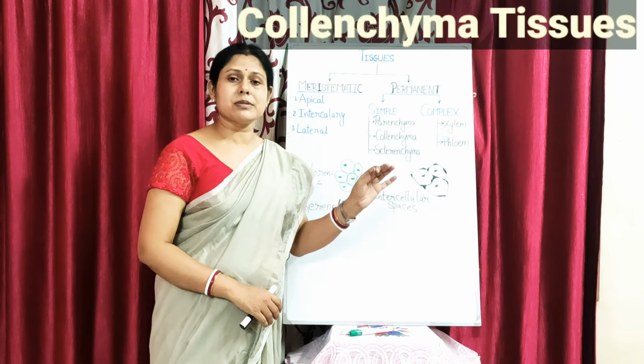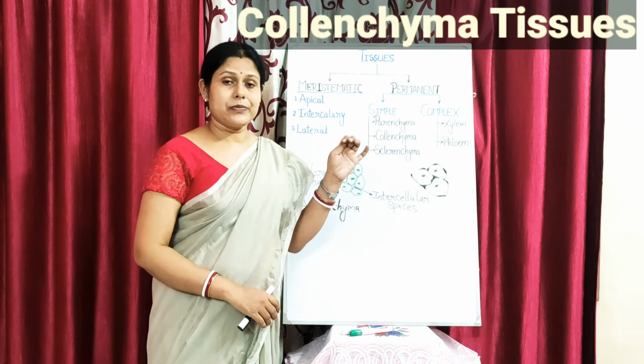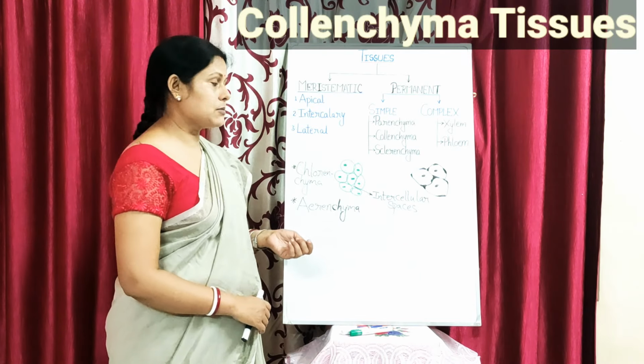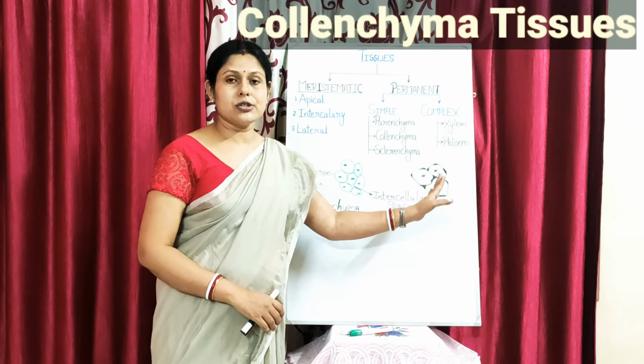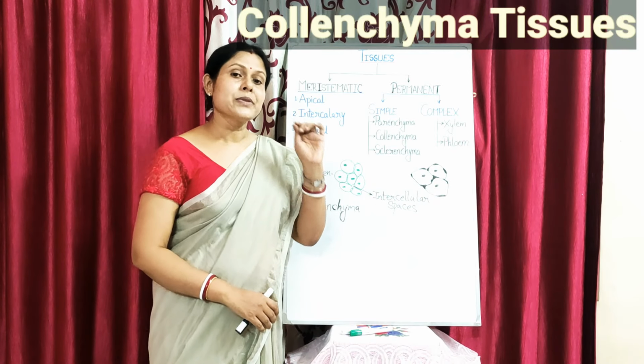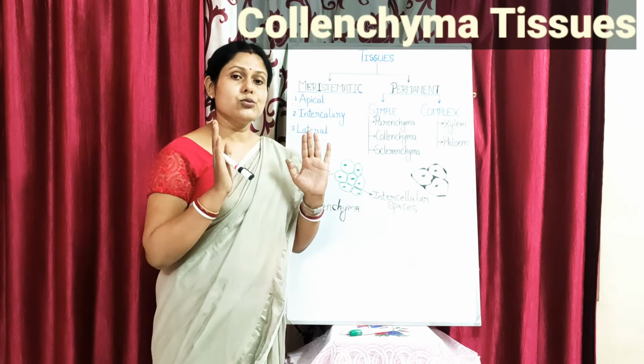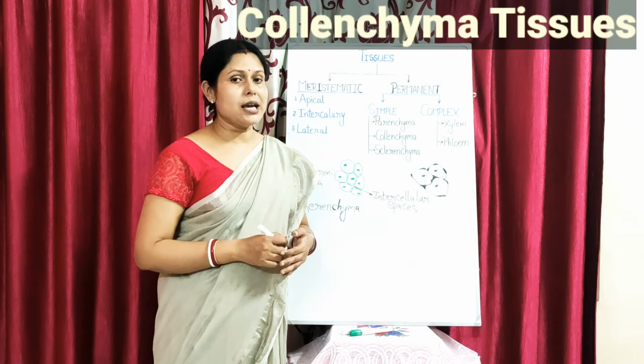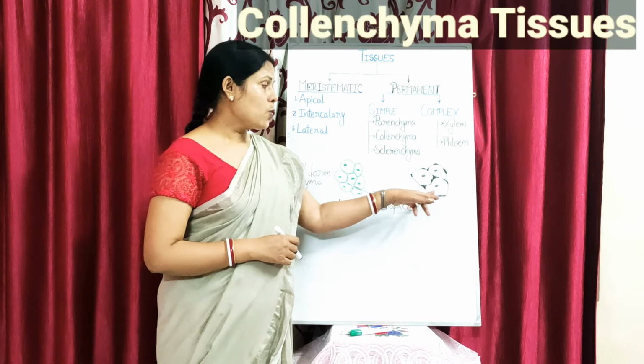Collenchyma tissues are also sometimes associated with photosynthetic pigment. In that case, they can also do photosynthesis sometimes, but their basic function is to provide mechanical strength to the plant's body and to protect the plant from wear and tear due to environmental stressful conditions. Where are they found?